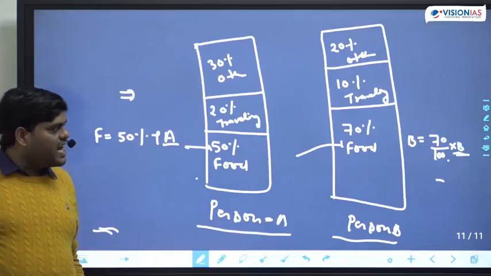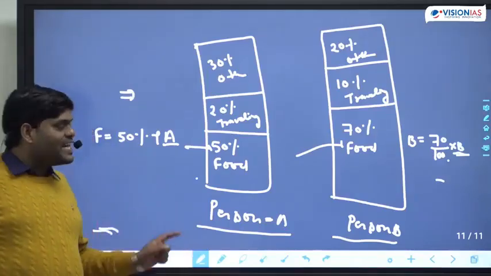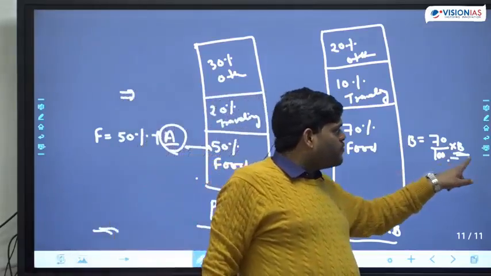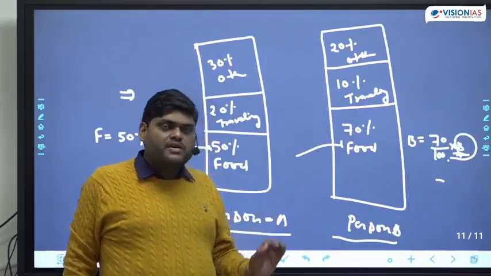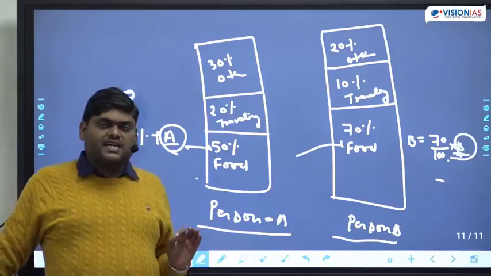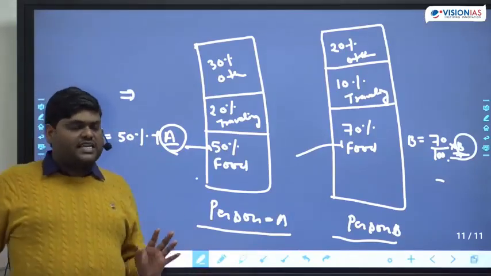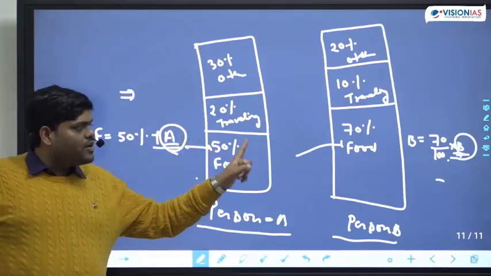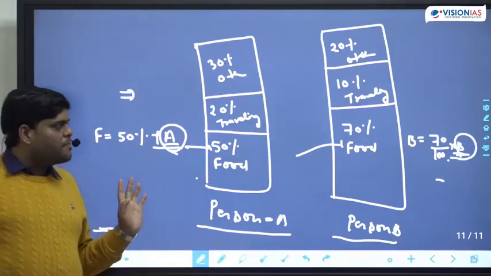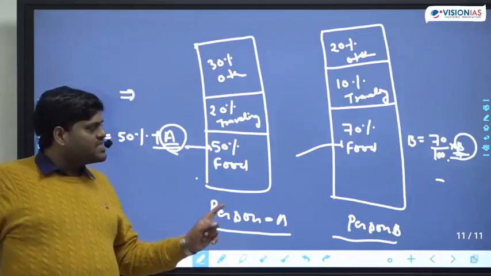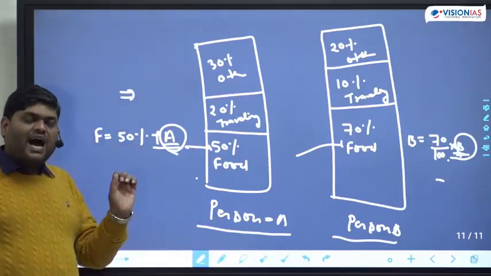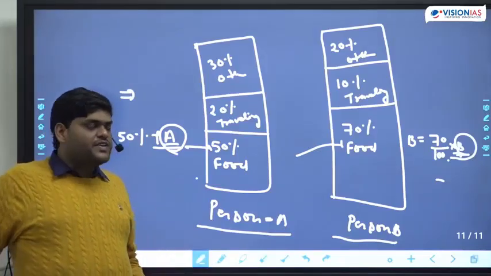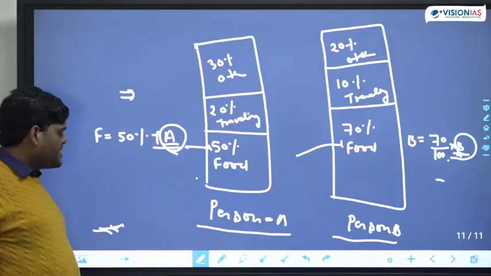So, what is the answer? The answer is until and unless we know the value of A and value of B, we cannot compare the percentage. Most of you are getting the correct answer. Very good. So percentage cannot be compared until and unless we know the base value. I hope this is making sense.